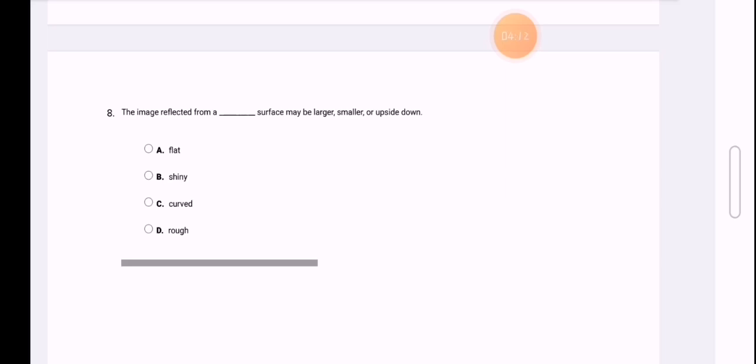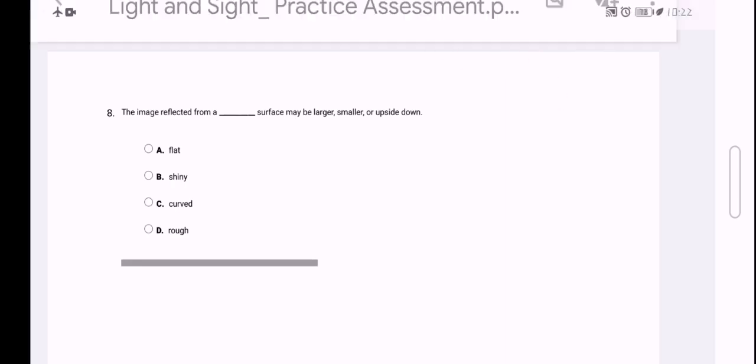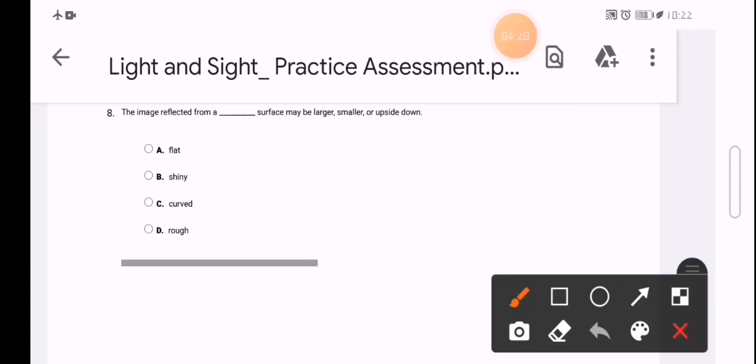Okay, the image reflected from what surface may be larger, smaller, and upside down? Junior 4, now we have flat, shiny, rough. Don't forget that all of them reflect or return back the light and form an image copy-paste or similar to the original one. We can't make any changes in the images formed from flat, shiny, and rough.